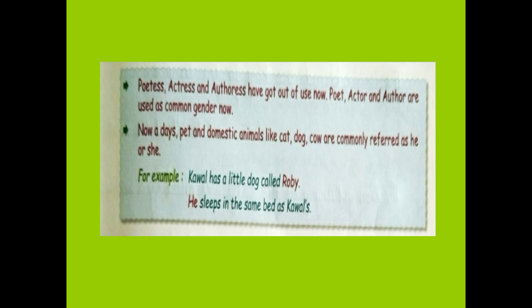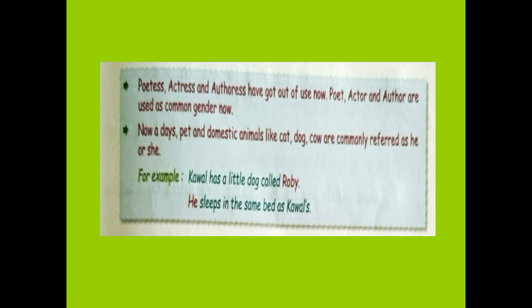Then in our book we have the formation of plurals. Those formation you have to learn. I have picked out this important information from your book, which says that the poetess, actress and authoress have got out of use now. Poet, actor and author are used as common gender now.